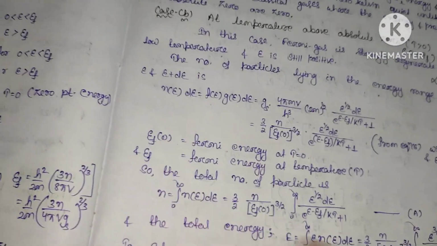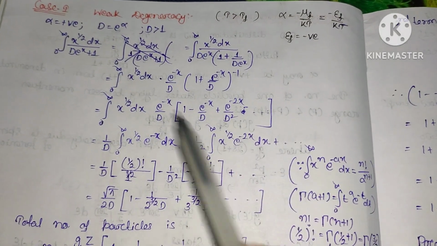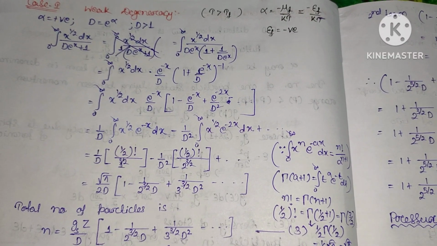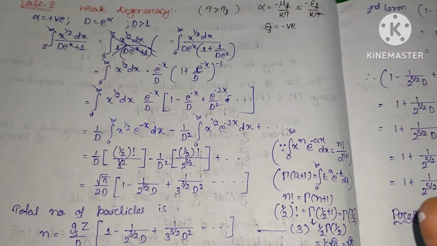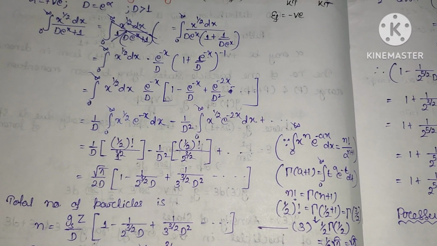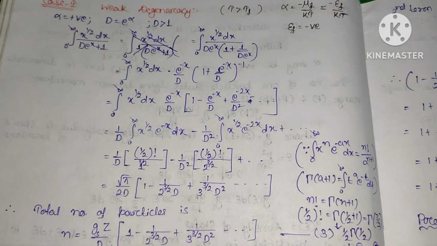We have already completed the weak degeneracy part in case 1, and today we have completed the strong degeneracy. In the strong degeneracy we have studied two cases: one is at absolute zero temperature and another is above absolute zero. So these are the two cases.